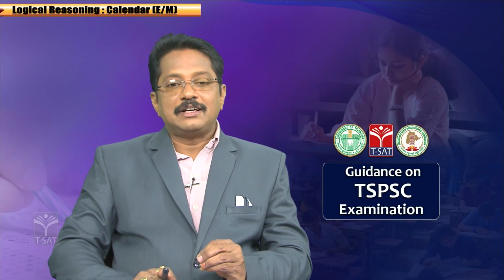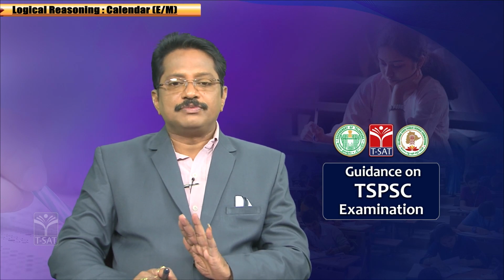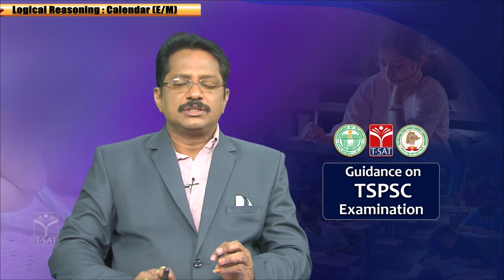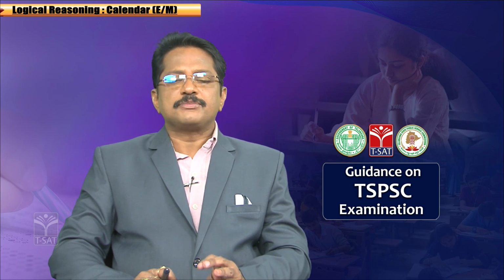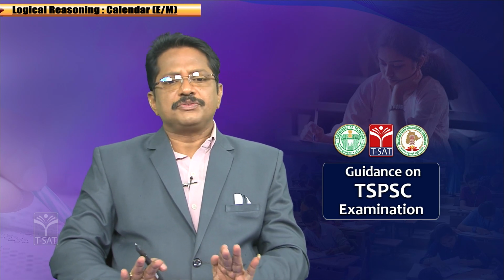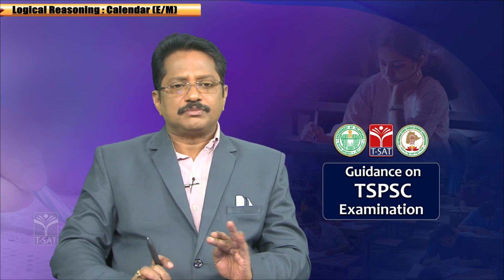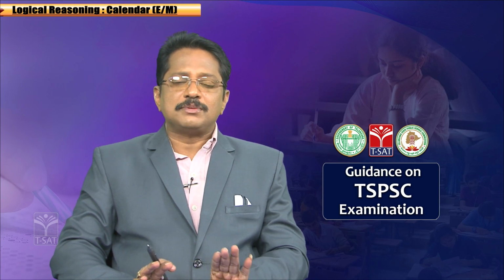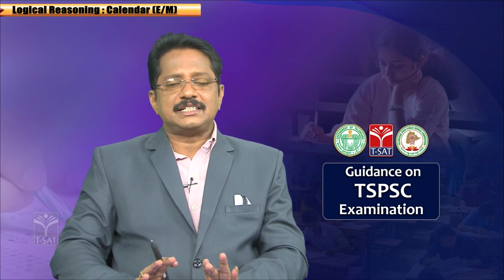These are the various kinds of questions they will ask based on the calendar. A very important thing is that generally we expect one question from the calendar in the preliminary examination. If you follow this method, you can answer any kind of question they ask on the calendar concept. So you have to remember the codes of months, codes of centuries and codes of dates.